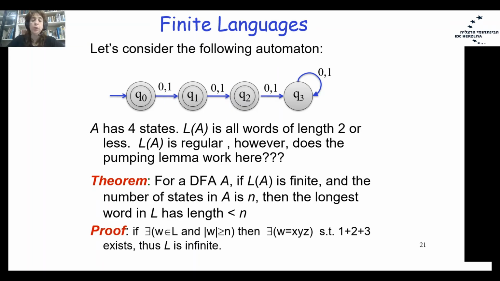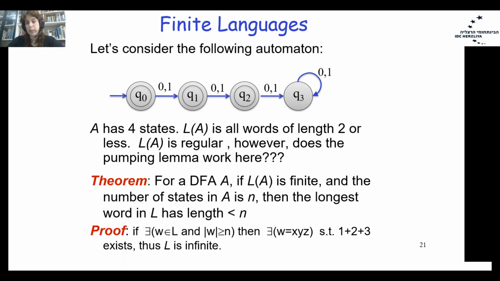If you want to prove this theorem, please do the following. Assume that there exists a word W that belongs to L and that the length of W is greater than or equal to n. Then assume that there exists a partition of W into x, y, z such that parts 1, 2 and 3 of the pumping lemma hold. Then you will show that since parts 1, 2 and 3 of the pumping lemma hold, your language is infinite.